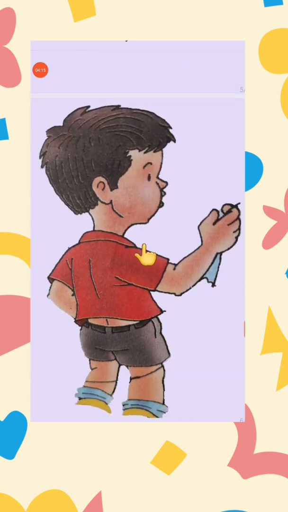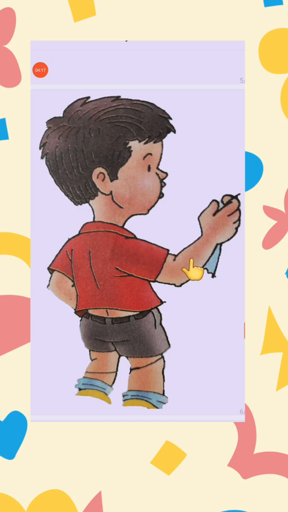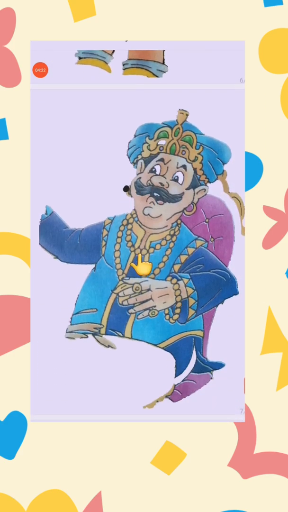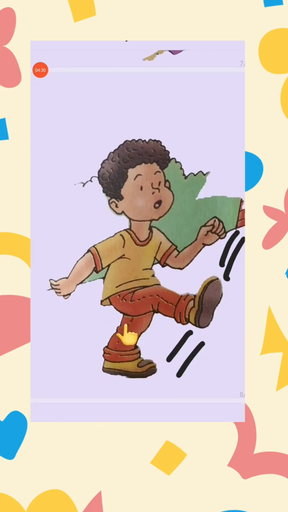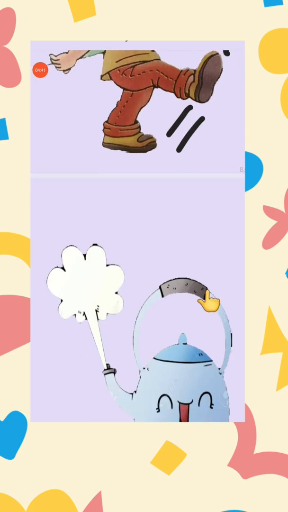Kid. King. Very good. He is also a kid. And what is he doing? He is kicking. Kicking. What is he doing? He is kicking. And this is a kettle.